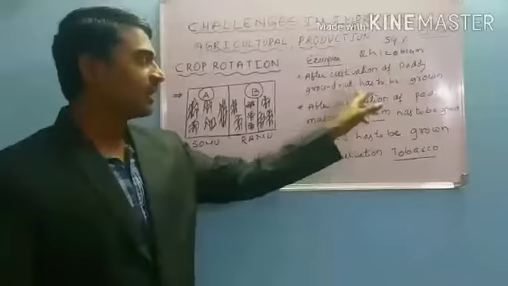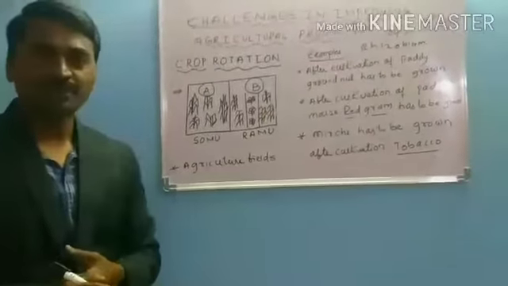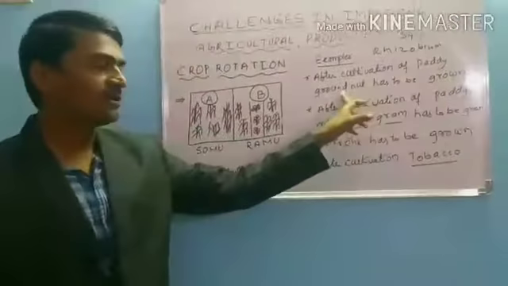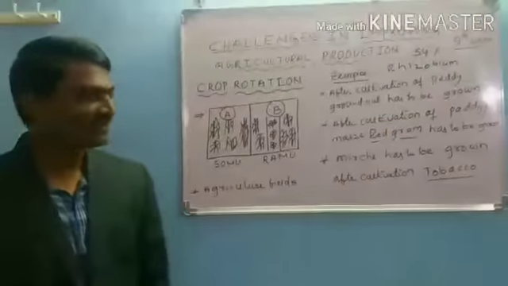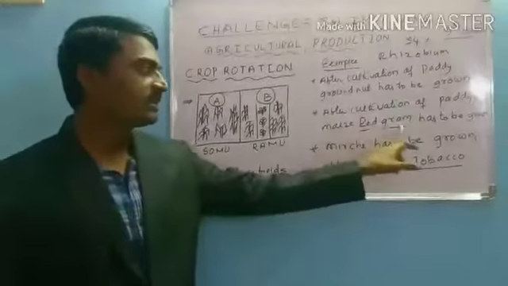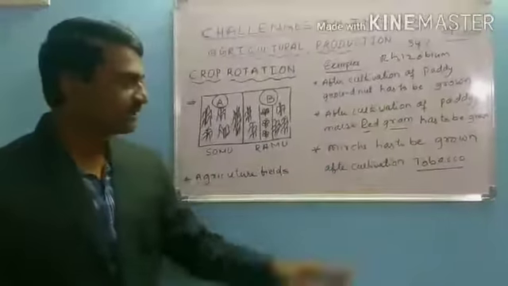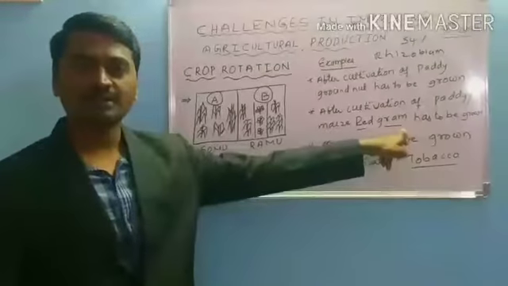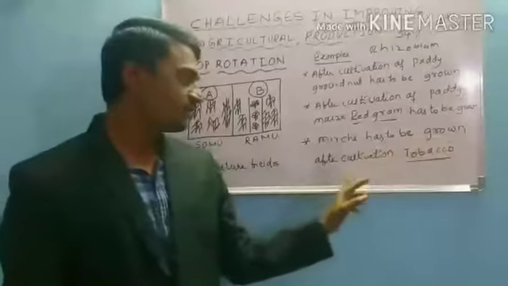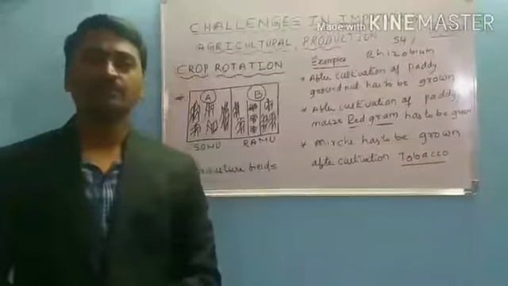So after cultivation of paddy, groundnut has to be grown. What happened here? The nutrient content utilized by paddy is replaced again by groundnut. In another case, after cultivation of paddy or maize, red gram has to be grown. Here red gram is the legume plant. And another one, mirchi has to be grown after cultivation of tobacco.